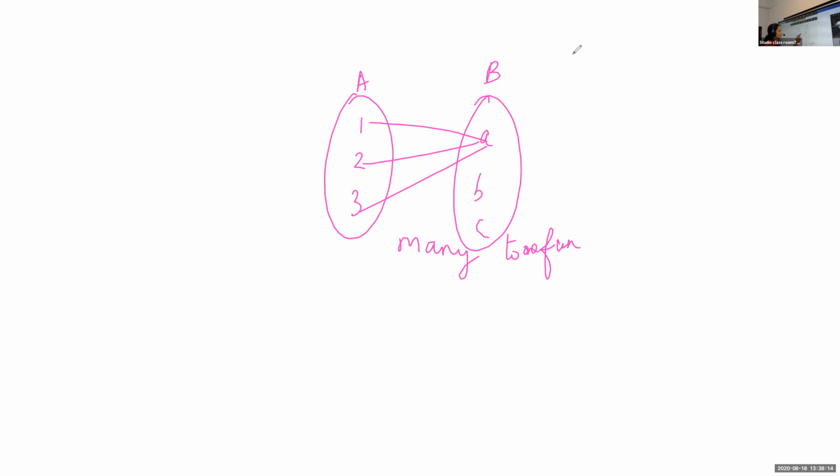The images are unique. Therefore, this is a function. Many elements are mapped onto one single element, so we call this many to one.